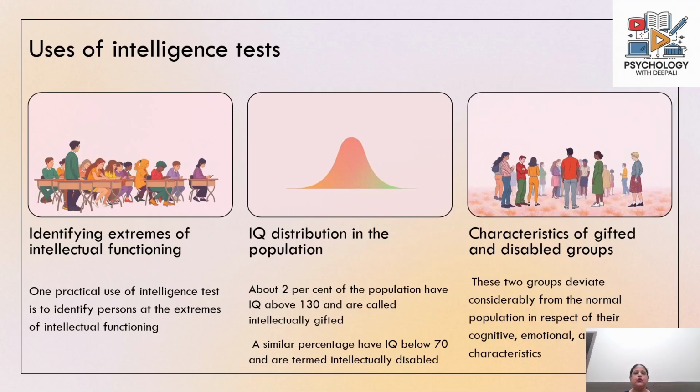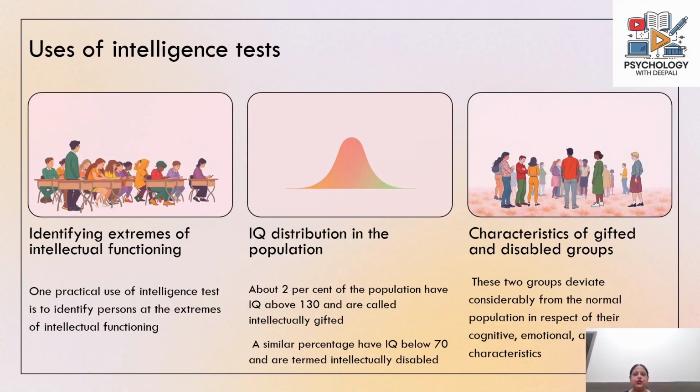So what is the use of having intelligence tests? Basically, it tells us how to identify people who are at the extremes of intellectual functioning. As I already told you, only around 2% of the population would be in the higher extreme or the lower extreme. So either they would be intellectually disabled in the lower extreme, or intellectually gifted in the higher extreme. And these two groups are very different from the normal population.